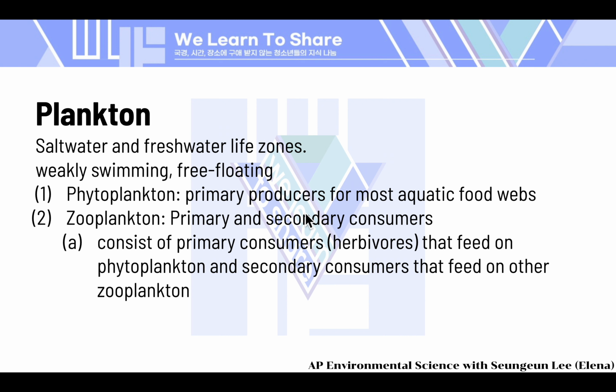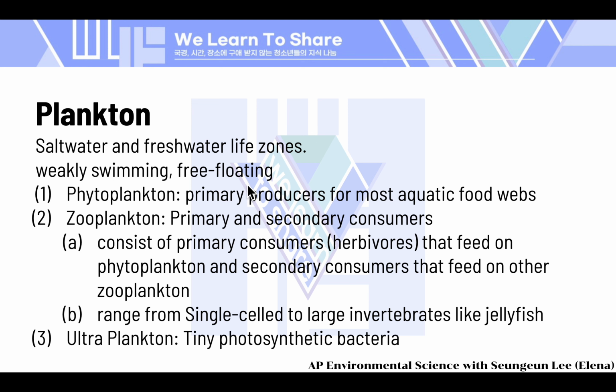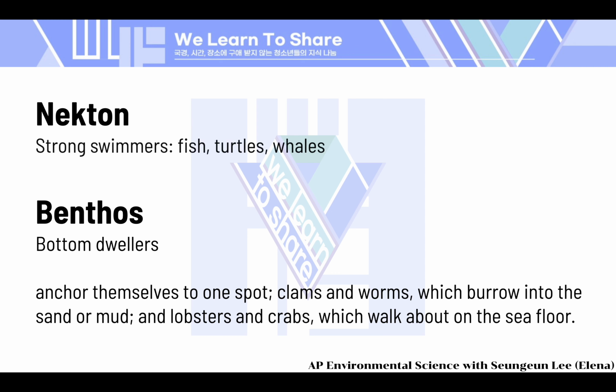Producers, consumers. P for P, you can remember that by that. Phyto means producers, right? And then we have the last one, the ultraplankton, which are tiny photosynthetic bacteria, also playing a significant role in these ecosystems. Then we have something that's called nectons, which are strong swimmers like fish, turtles, and whales. They range throughout the water column and are vital players in the marine world.